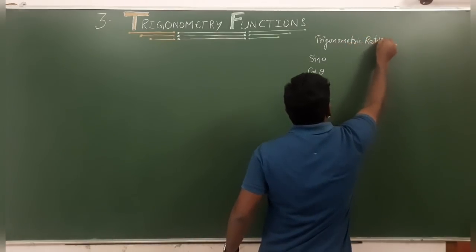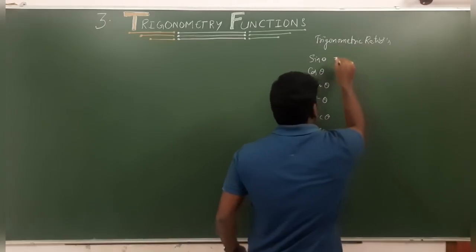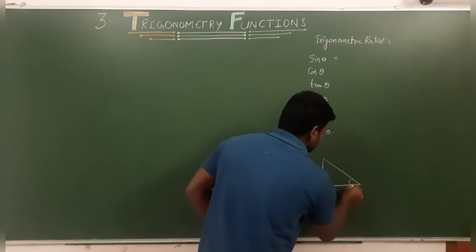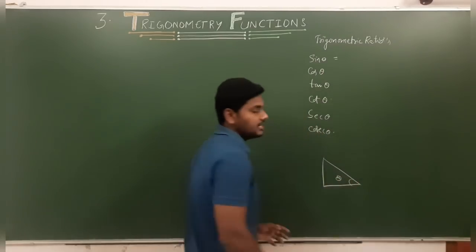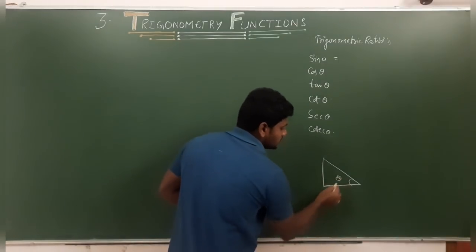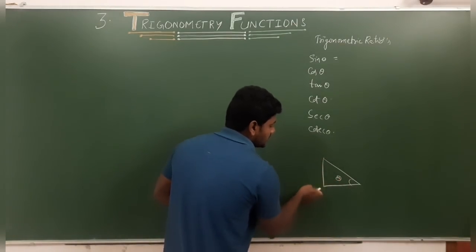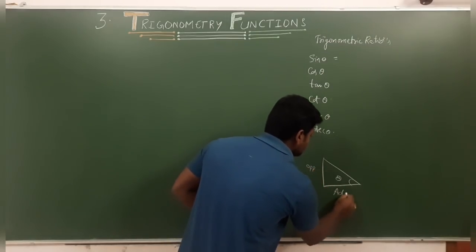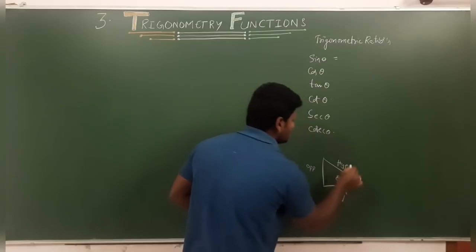According to the application of an acute angle, they are nothing but sides ratios. Through this acute angle, this side we will consider as opposite side, this is adjacent, and this we will call the hypotenuse.